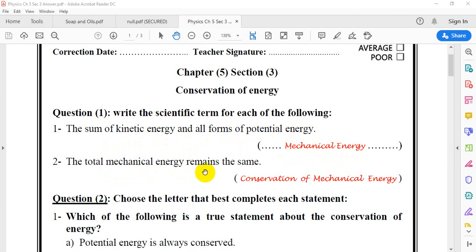The total mechanical energy remains the same, or remains constant, or doesn't change. This is called conservation of mechanical energy. So the total mechanical energy remaining the same is called conservation of mechanical energy. And conservation means remains constant.